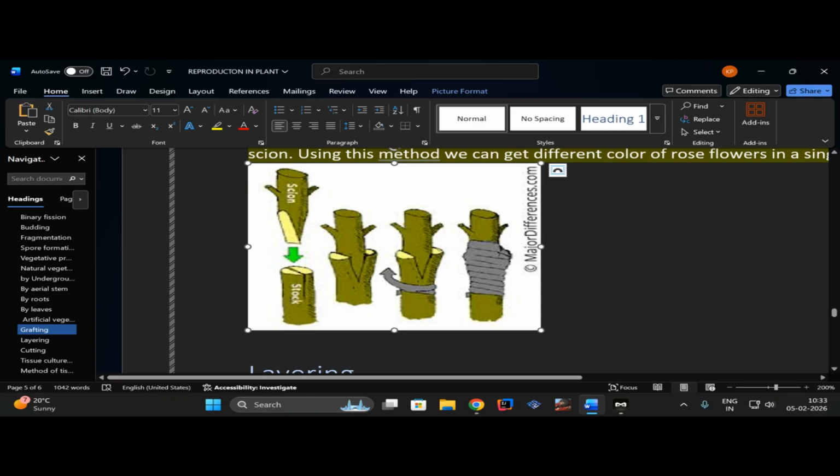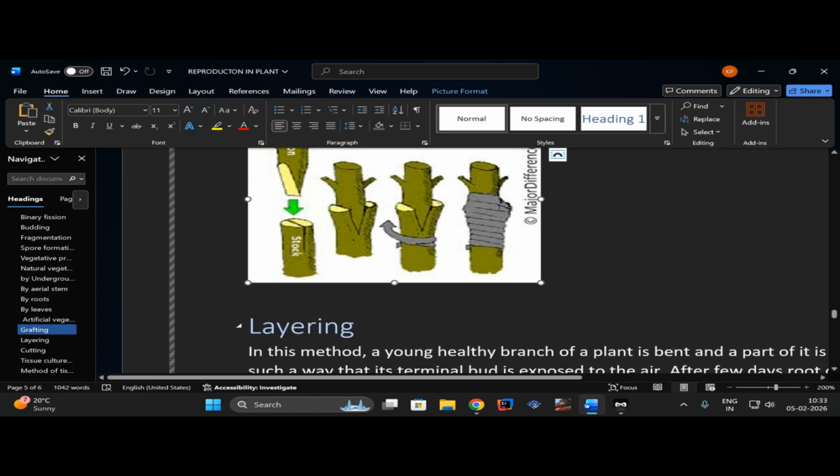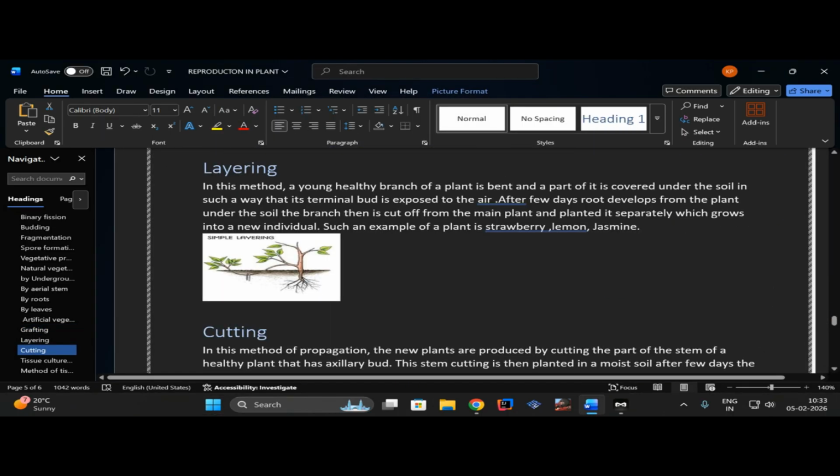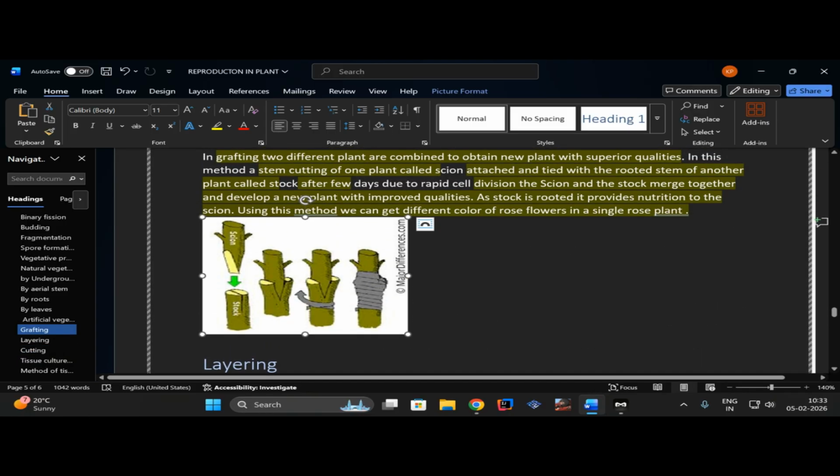You can say it is something like your father and mother having different blood groups, such as your father having A and your mother having B. I'm not sure, I don't know a lot about that, but for example, I'm saying that your mother has blood group B and your father has blood group A. When you are produced, you have blood group AB, so you have some superior qualities, right? I don't mean that it's compulsory to happen or the formation of AB blood group by that, but you can say something like that, the superior quality by combination of them.